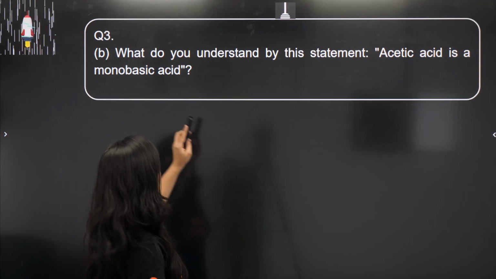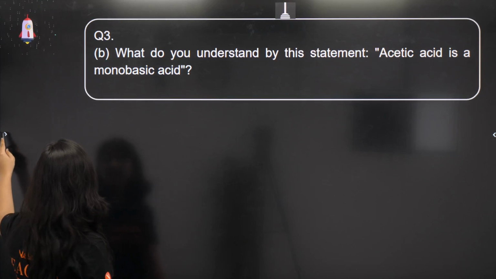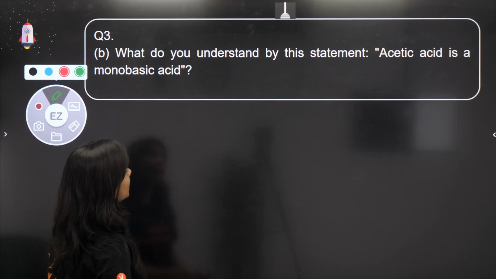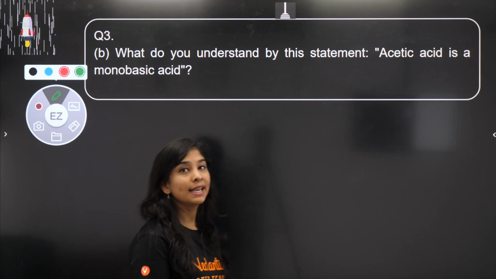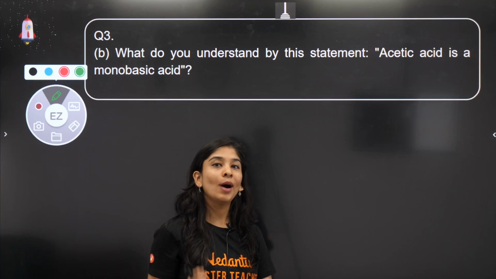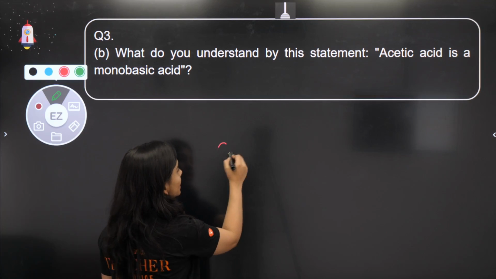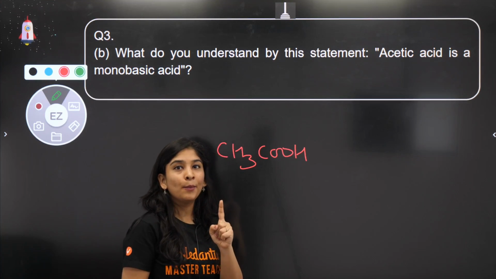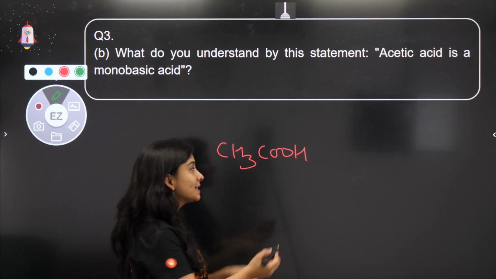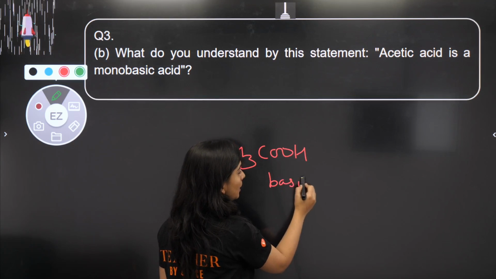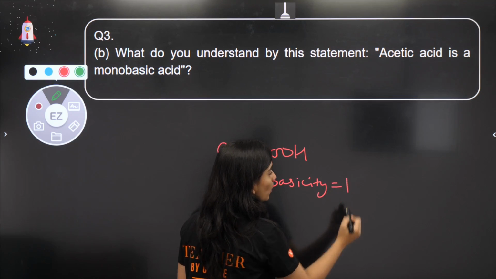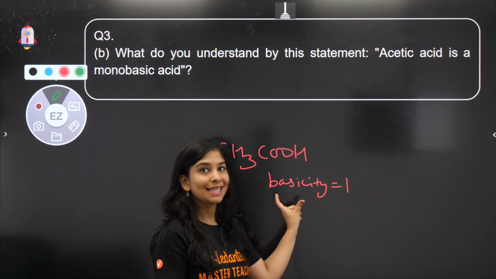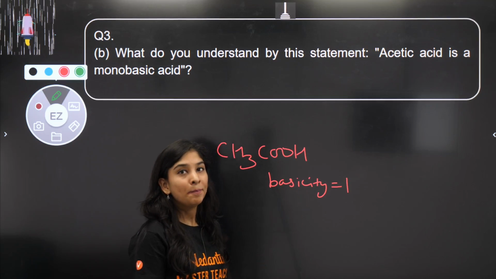Okay, what do you understand by the statement that acetic acid is a monobasic acid? Let's solve this. How is acetic acid monobasic? What is the meaning of monobasic in the first place? Mono means one. Monobasic means a substance which has basicity 1. And what is the meaning of basicity? Let's understand.